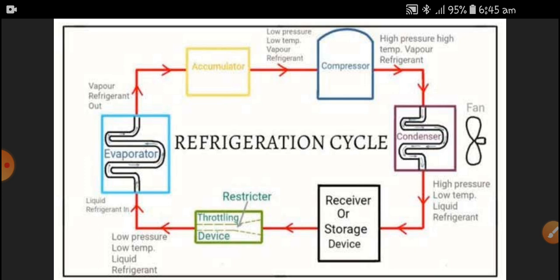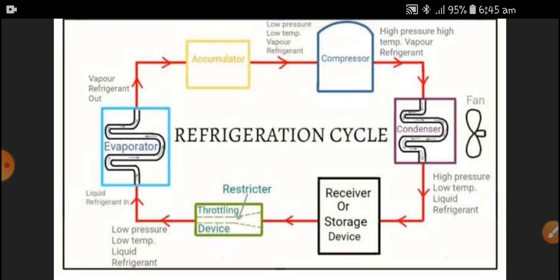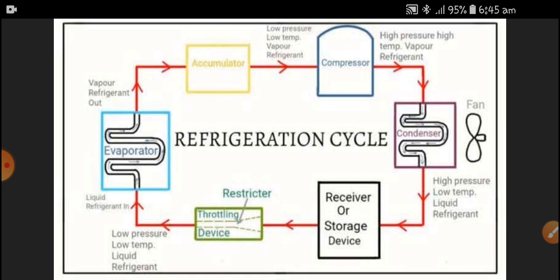Here you have to notice that the refrigerant should have a low boiling point or low freezing point. For your information, the properties of refrigerants differ, so we will discuss that in forthcoming slides.